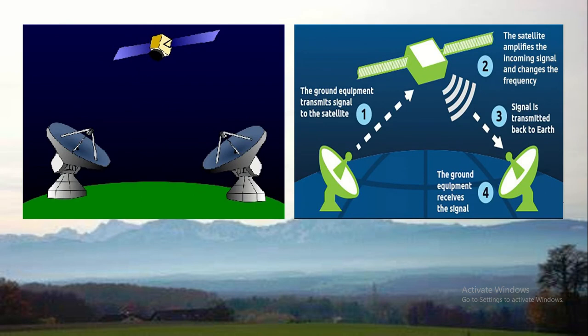So now follow. These are the dish antennas which are on the ground, and this is the artificial satellite. First of all, from the ground, this equipment transmits signals to the satellite. Then the satellite amplifies the incoming signals and changes the frequency. Then in the third stage, the signal is transmitted back to the Earth, and the ground equipment receives the signal.